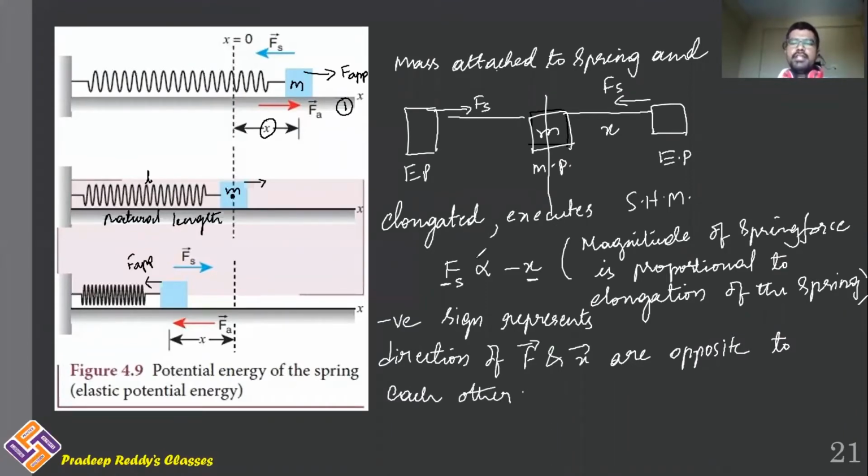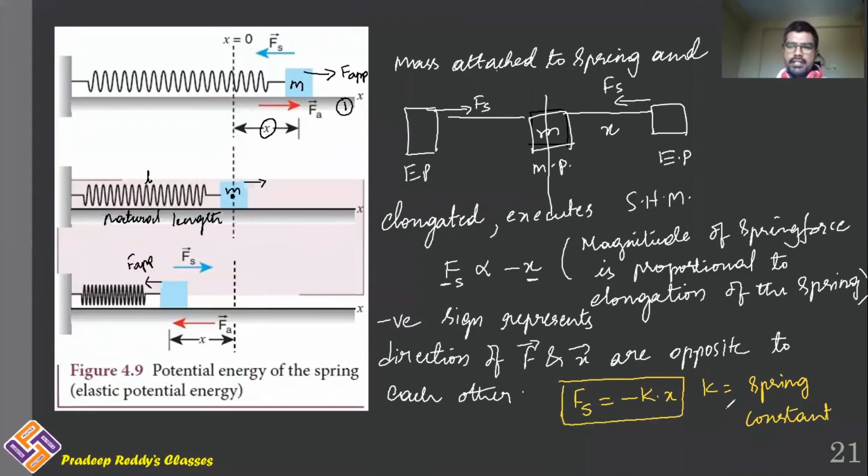Okay, so this is the equation for spring force. I can remove this proportionality. If I remove proportionality, I should include a constant. That constant I am writing as Fs is equal to minus k into x, where k is called the spring constant. This is the equation for spring force.